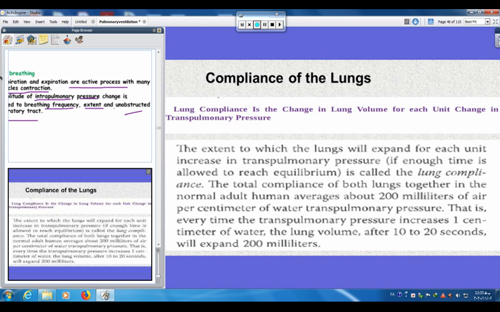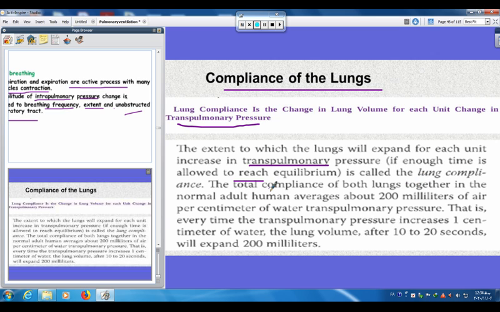For continuing the mechanical ventilation, we should know the compliance of the lungs. Lung compliance is the change in lung volume for each unit change in the transpulmonary pressure. The extent to which the lungs will expand for each unit increase in the transpulmonary pressure, if there is enough time to reach equilibrium, is called the lung compliance.